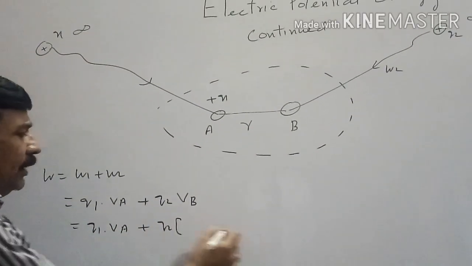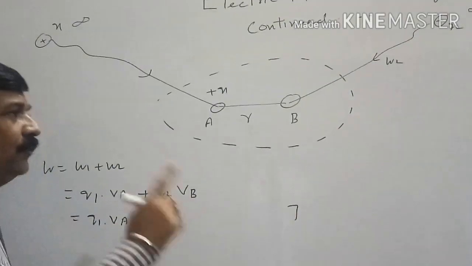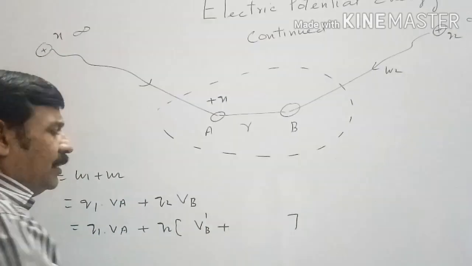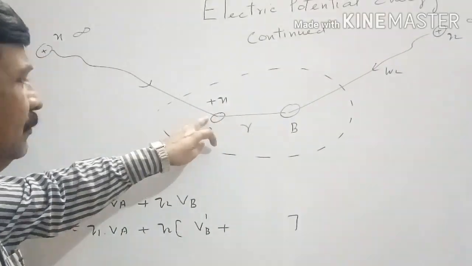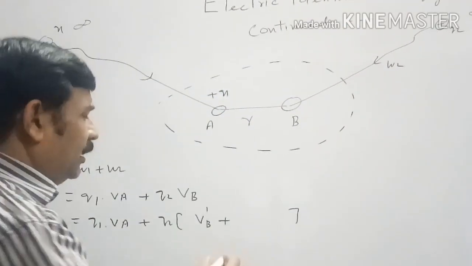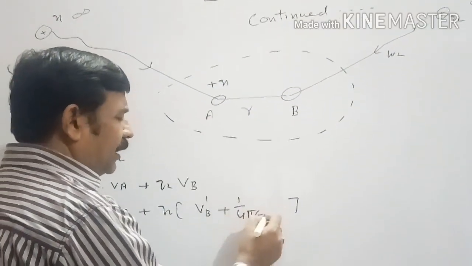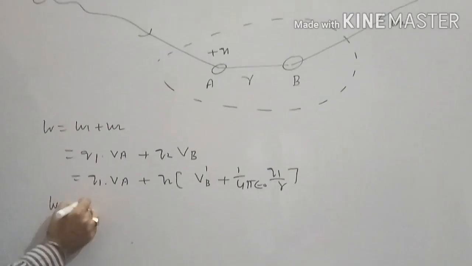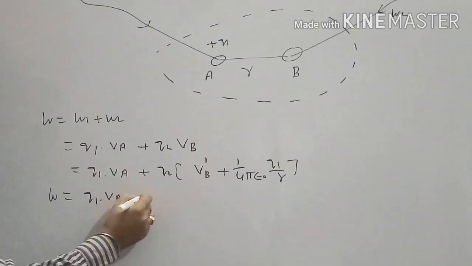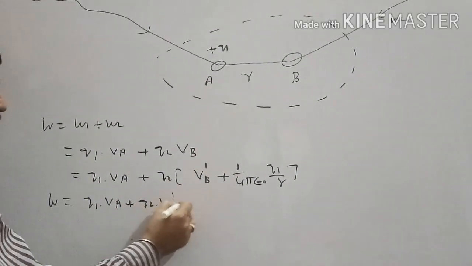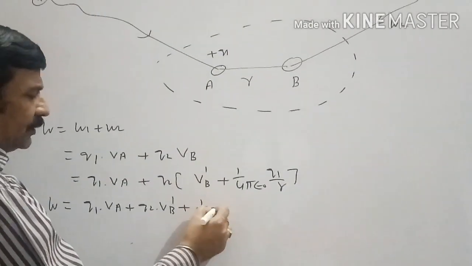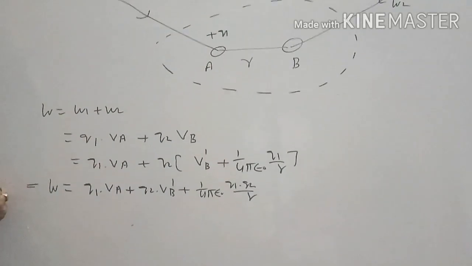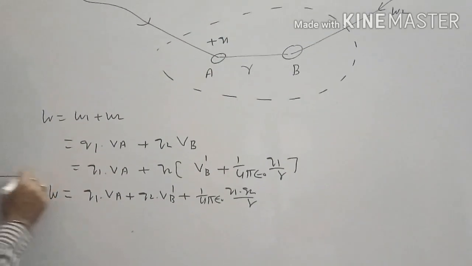As I told you that at B there will be two potentials. One is the potential at B due to electric field, let that potential be VB dash, and one is the potential at B developed by this one. This source charge will develop some potential here whose value will be 1 upon 4 pi epsilon naught Q1 by R. So now total work done to form the system will be Q1 into VA plus Q2 into VB dash plus 1 upon 4 pi epsilon naught Q1 Q2 by R, and this will be the electric potential energy of the system. What is VA?